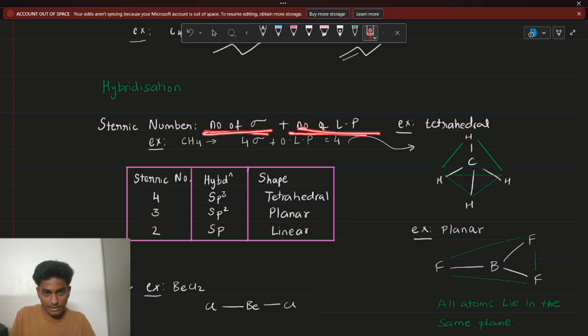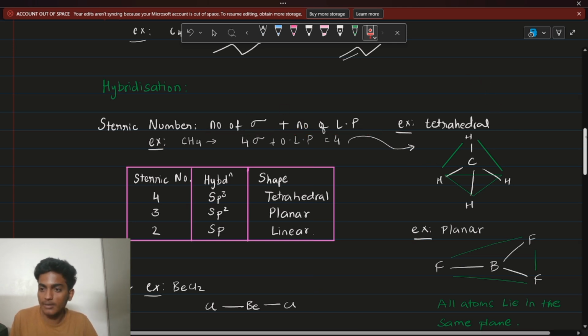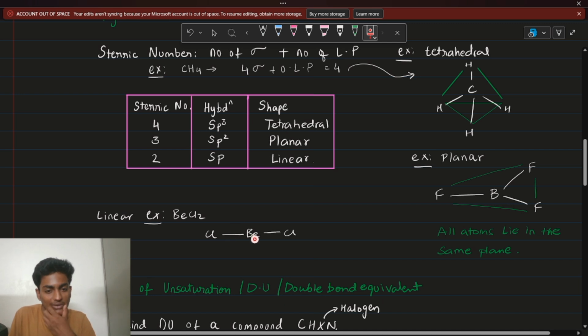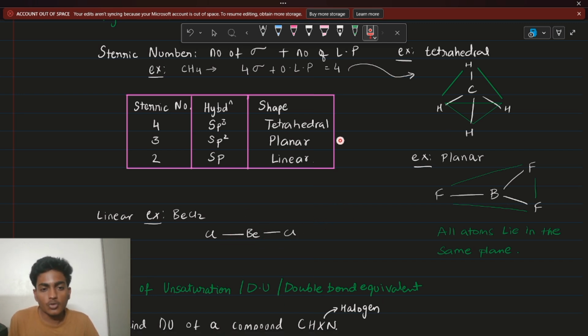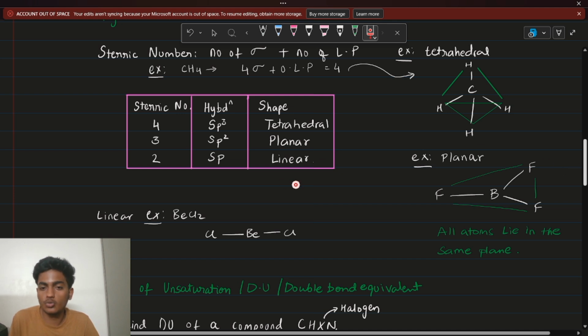So this is how you find steric number. Let's take an example here. You have BeCl2. So you have two sigma bonds here, and so 2 plus 0 will give you 2. So that means your ST, which is your steric number, is 2.